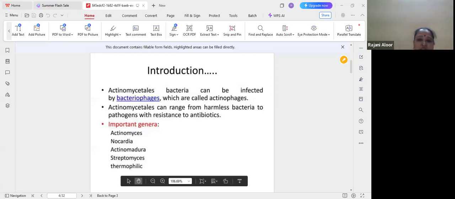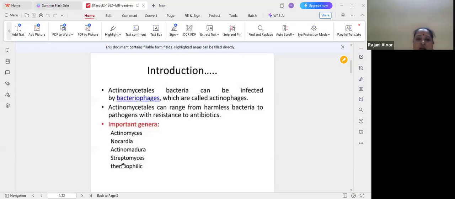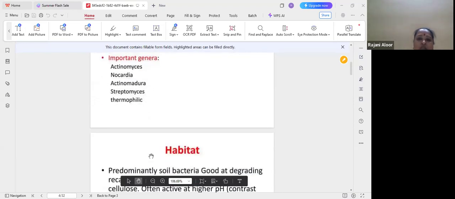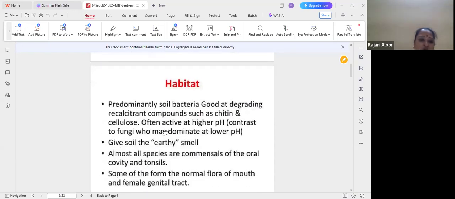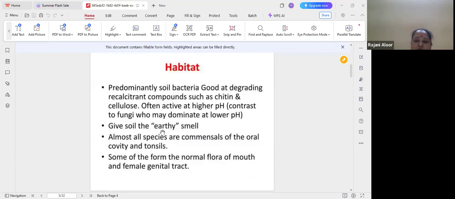There are many different types of genera: Actinomyces, Nocardia, Actinomadura, Streptomyces, and Thermophilic forms. These are important genera. Coming to which place you can observe this type of bacteria on earth, which place is the most abundant for actinomycetes? That is the habitat. Predominantly it is soil. These soil bacteria are good at degradation of components such as chitin and cellulose-like structures.